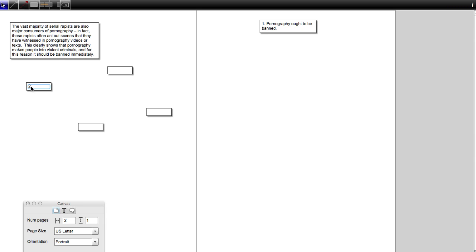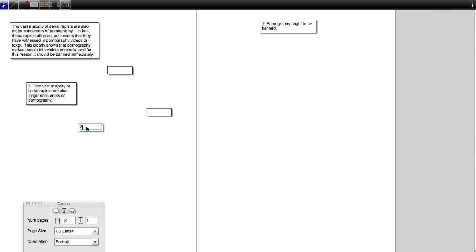Okay, so the first premise that I find is in the first sentence. The vast majority of serial rapists are also major consumers of pornography. That's a single idea. It could be affirmed or denied, and the author is using it to convince me of something else. Okay, what? I'm not exactly sure just yet. I'm just going to keep going and looking for some other premises.